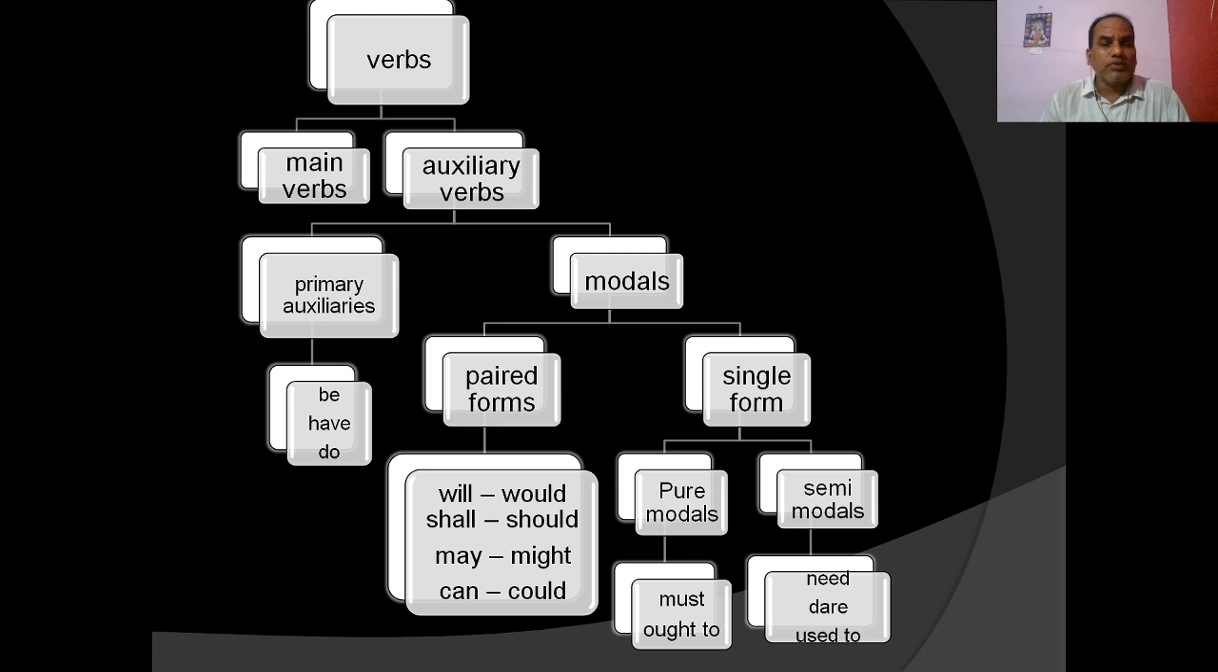We have discussed that verbs are of two types. Some of them are main verbs and others are auxiliary verbs. And auxiliaries are of two types. Some of them are primary auxiliaries and others are modals or modal auxiliaries. Modal auxiliaries are of two types. Some of them are pair forms and some are single forms. Pair forms are will, would, shall, should, may, might, can, could. And single forms are also of two types, pure modals and semi-modals. Pure modals are, for example, must and ought to, but semi-modals are need, dare and used to.